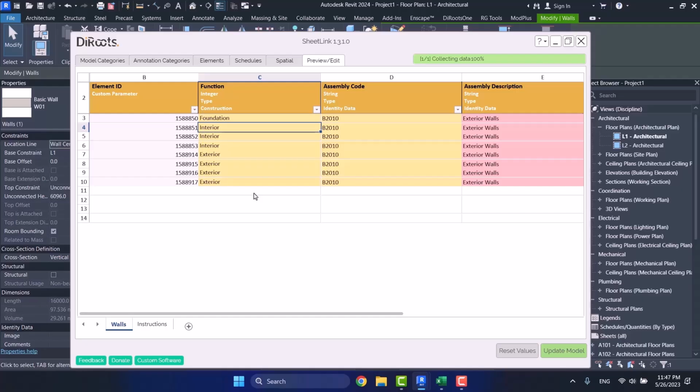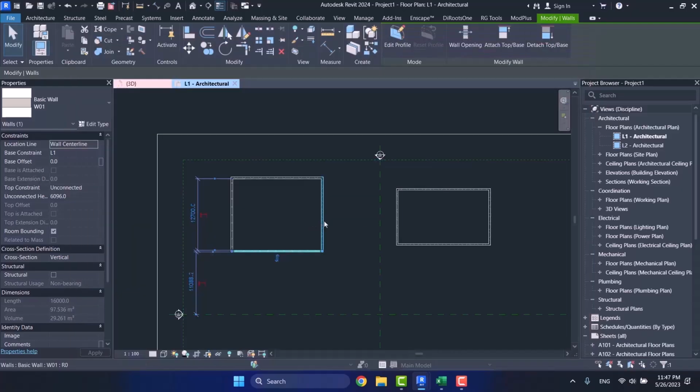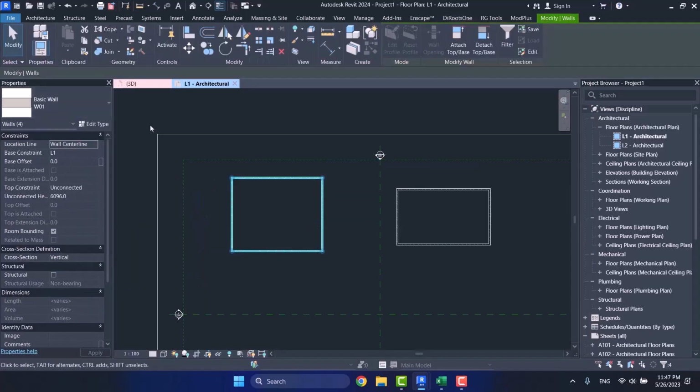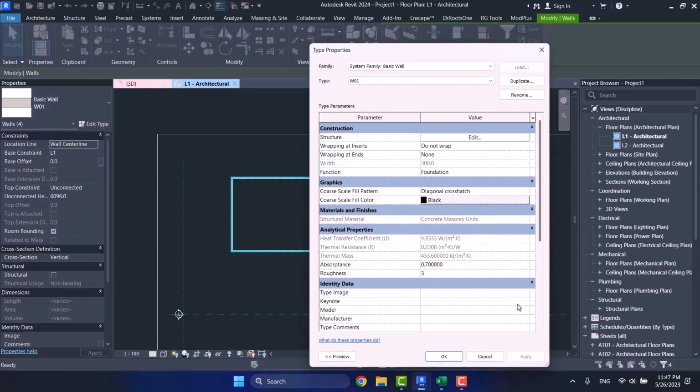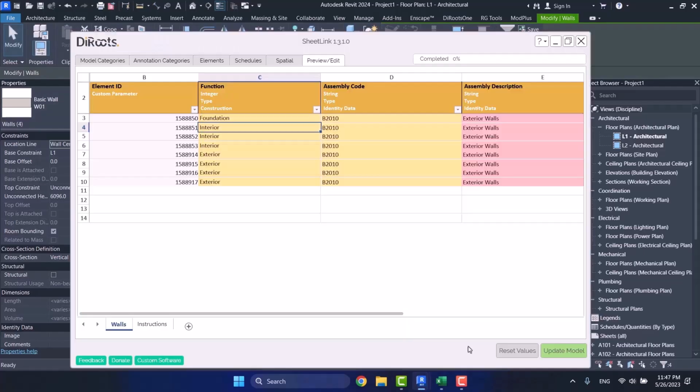So here, if I choose update model, and come here, because all of these are one type, can you see its function has changed to foundation? But the problem is that you don't see it inside this schedule. It means that 4 of our element IDs' function must be foundation, but you don't see it.